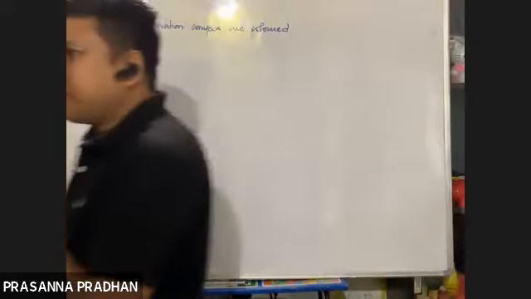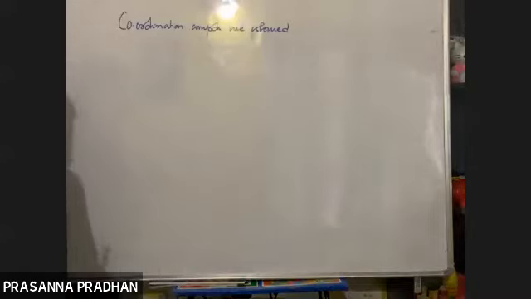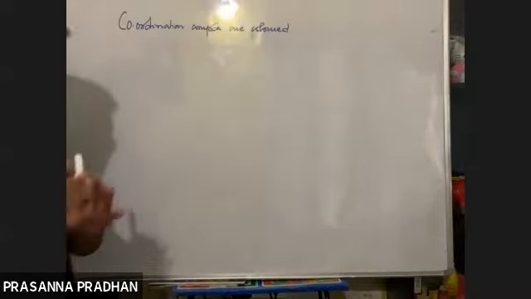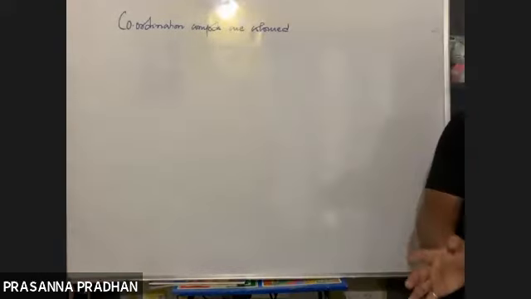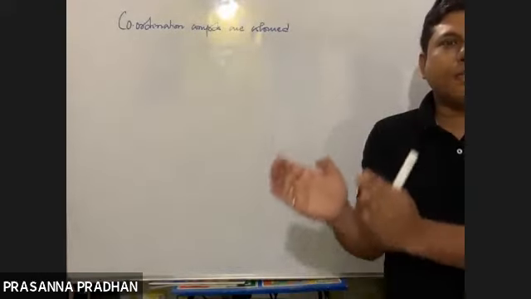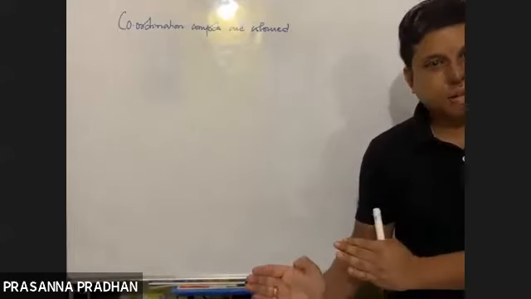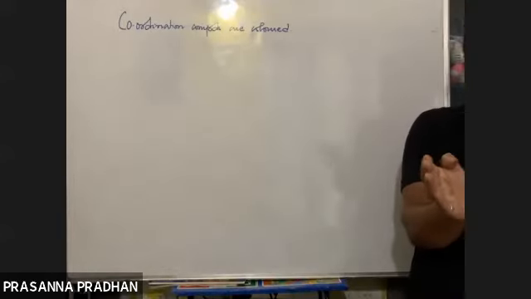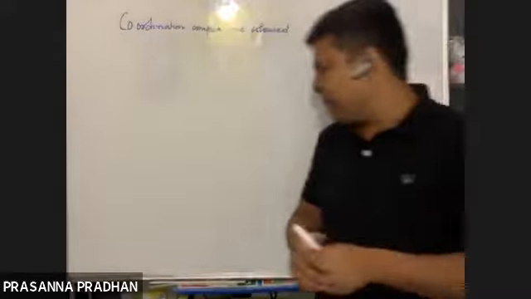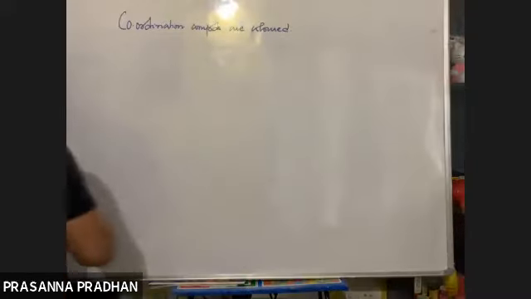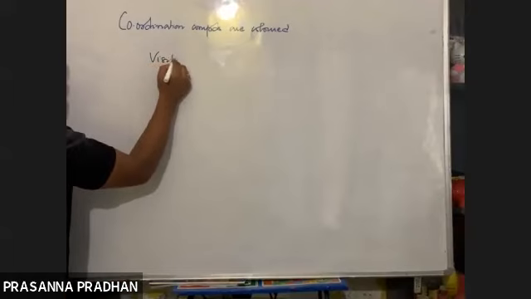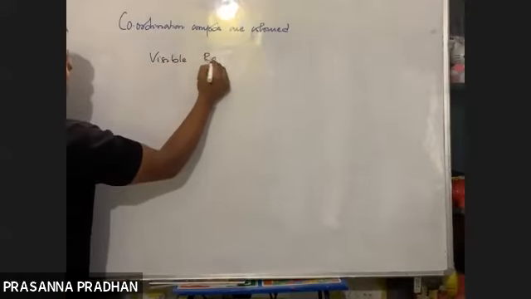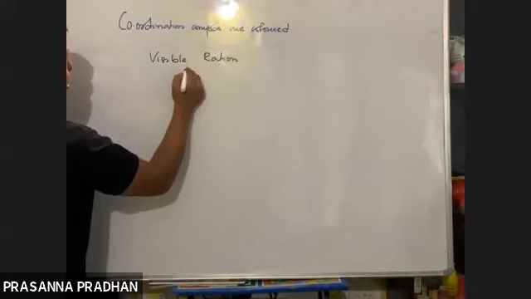The concept of color is that whenever any compound absorbs radiation within the wavelength of visible region, what is the radiation within the visible region? Visible radiation, what is the order of wavelength?